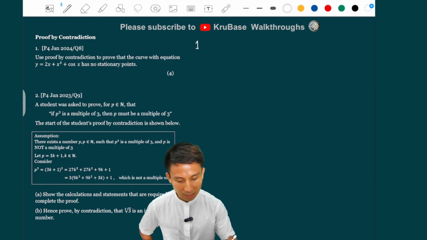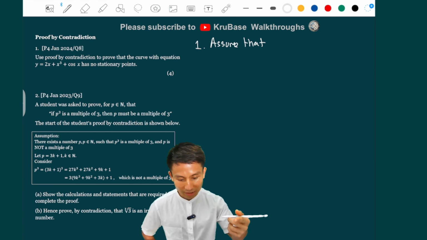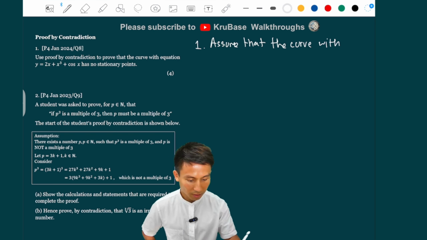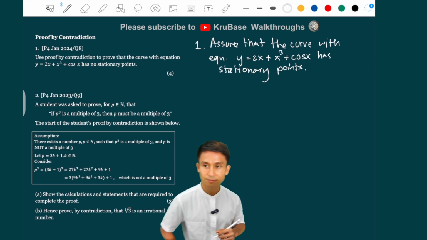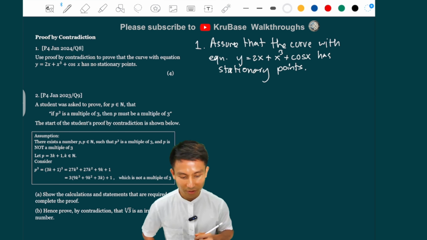So typically we start from the assumption. So assume that, so we just put a negation to the sentence. So we say that the curve with equation y equals 2x plus x squared plus cos x has stationary points, right? Yeah? So that is the assumption. And we expect to contradict this assumption later on.